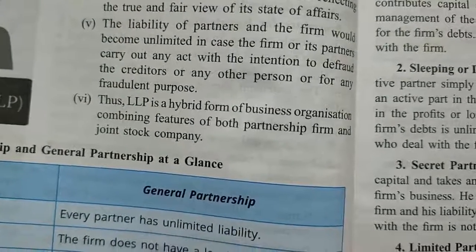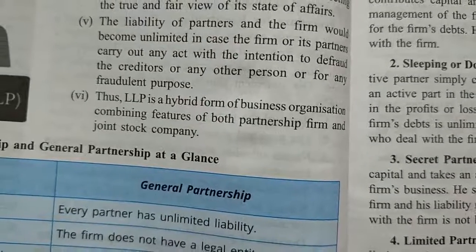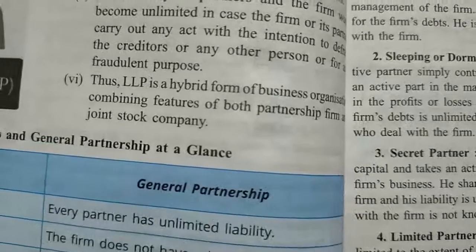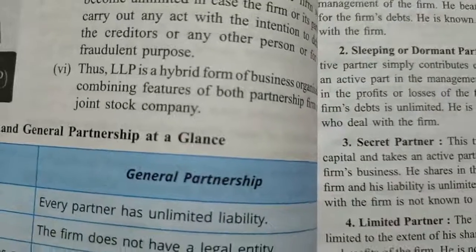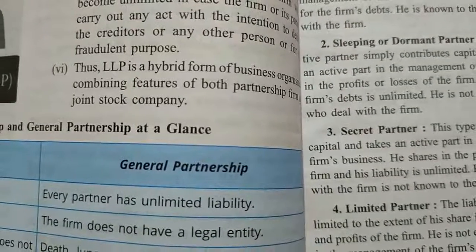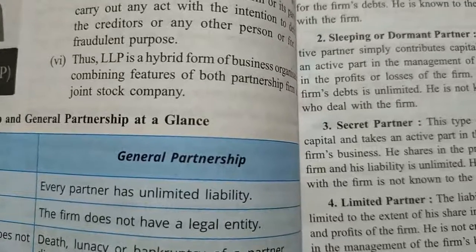And sixth, the limited liability partnership is a hybrid form of business organization combining features of both a partnership firm and a joint stock company. So in limited liability partnership, it is hybrid, meaning this firm has the features and characteristics of both a partnership firm and a joint stock company.